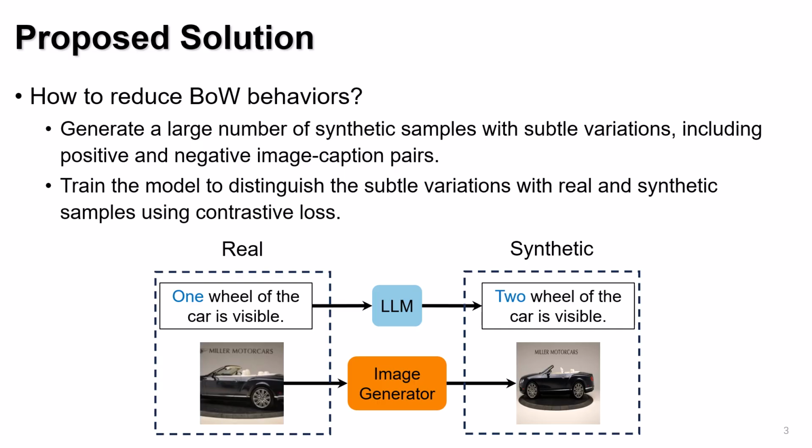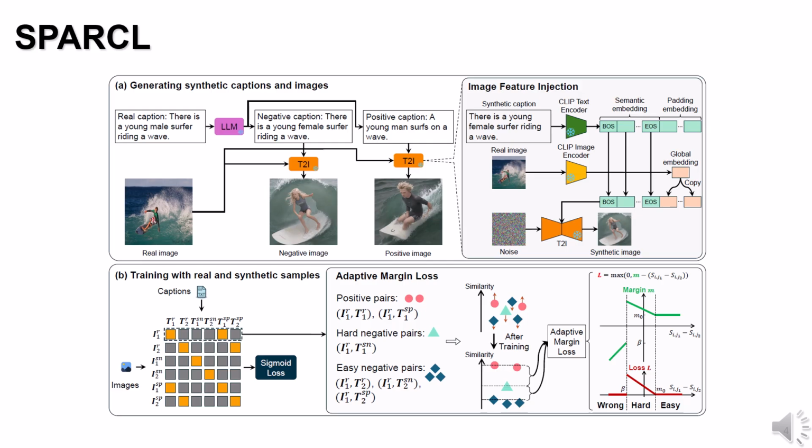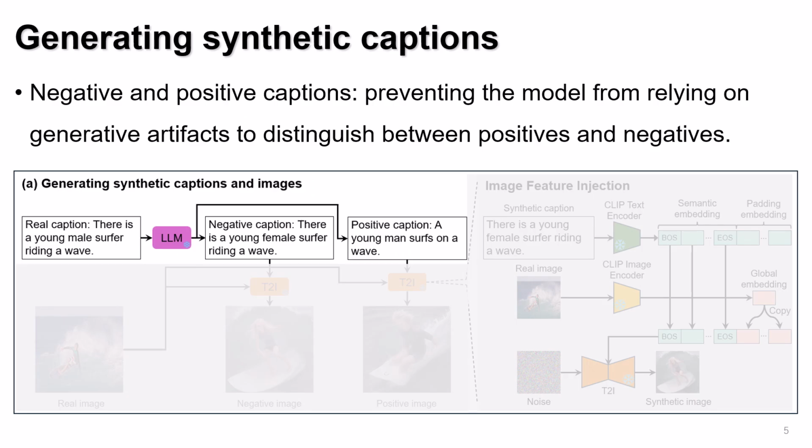We propose leveraging large language models and image generation models to produce captions and images that introduce subtle variations based on real samples. By training VLMs on a combination of real and synthetic data using contrastive loss, we encourage them to better distinguish these subtle variations. We introduce Spackle, a two-stage framework that first generates synthetic captions and images, and then trains VLMs using both real and synthetic data. In the stage of generating synthetic samples, we first generate captions.